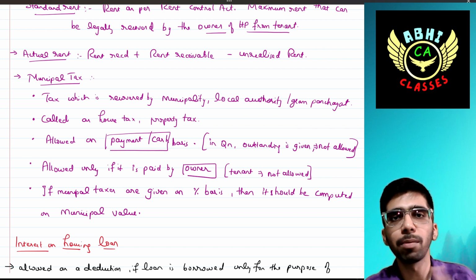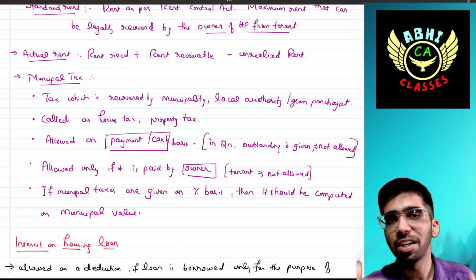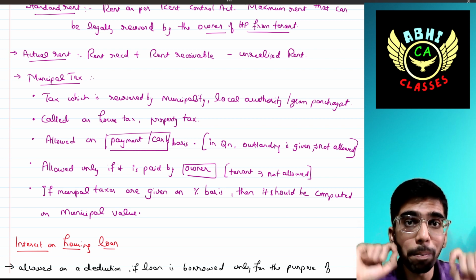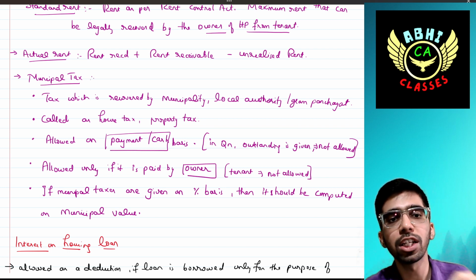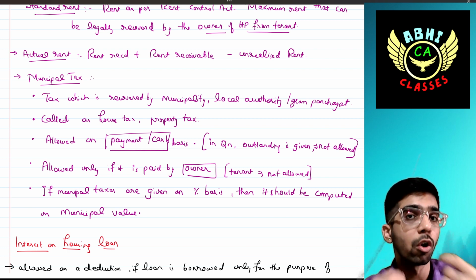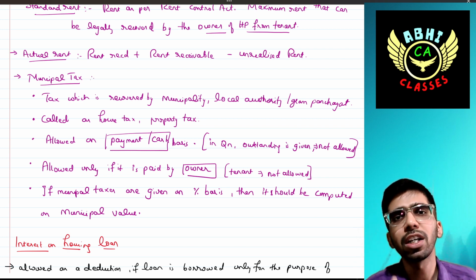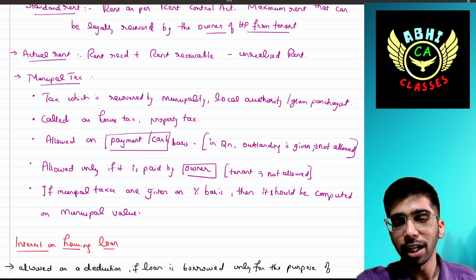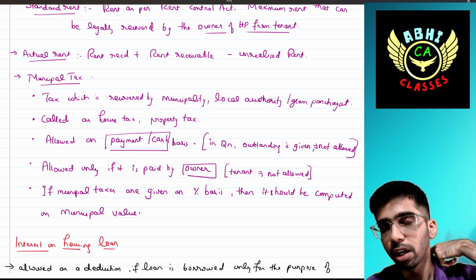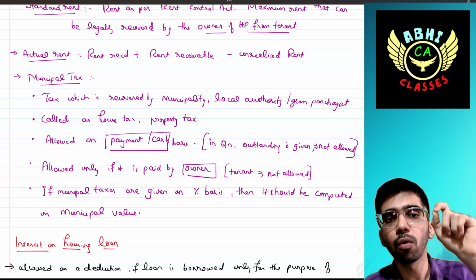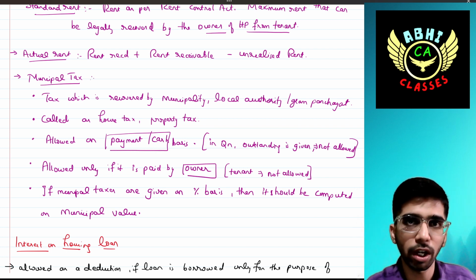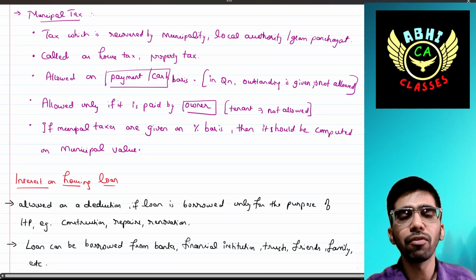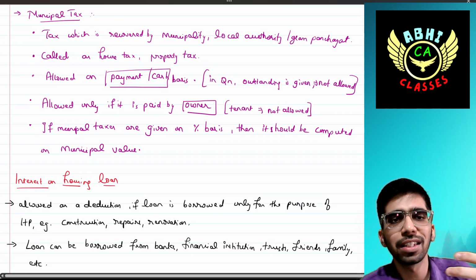Okay. Cash means not only through cash, it can be done electronically, but however it is paid, it has to be paid by the owner. The deduction is allowed only if it is paid by the owner of the house property. Suppose it is paid by the tenant, then it cannot be deducted from the gross annual value. If it is paid only by the owner of that house property, then it can be deducted from the gross annual value.